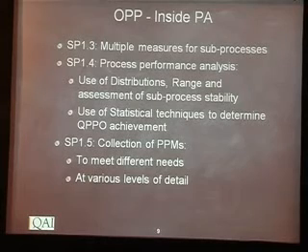Performance analysis expects, and this is again very much in line with the SCI presentation but different from version 1.2, usage of distributions, range of performance of processes, and including assessment of stability of the subprocess. And for these, usage of statistical techniques. Not only that, but usage of statistical techniques to determine, are you meeting your objectives or are you away from your objectives? It's no longer number comparisons, not just simple range comparison.